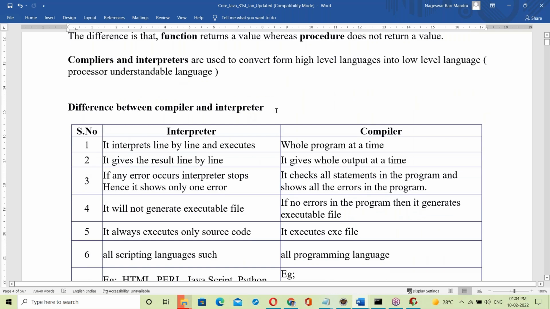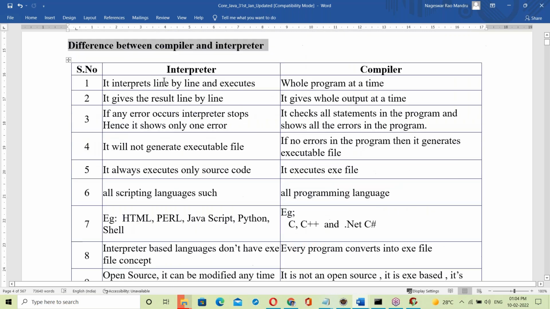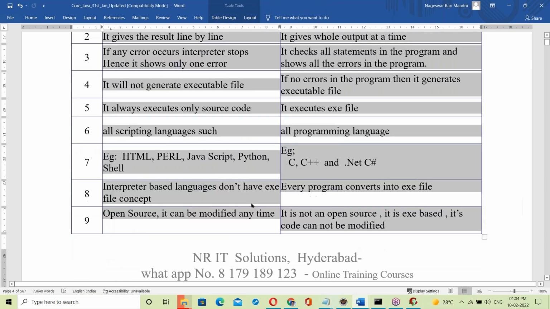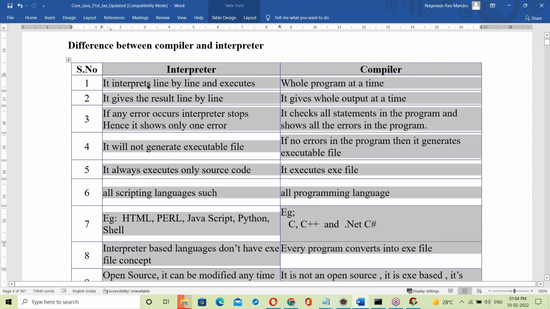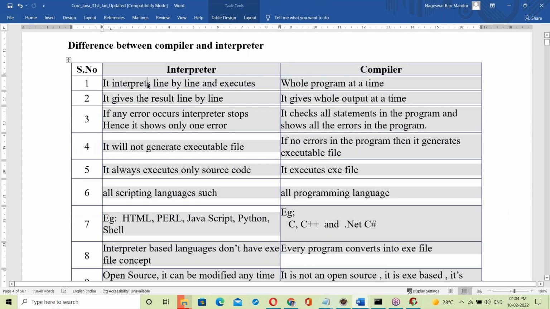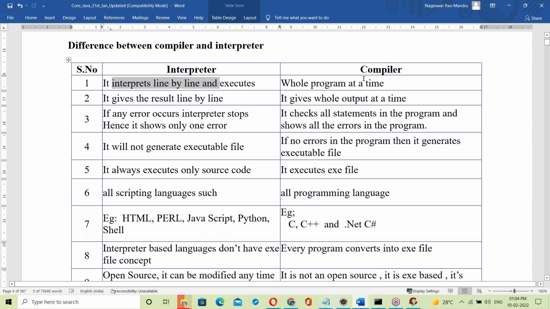See the difference between interpreter and compiler. Those 9 differences are prepared in the document. Interpreter: line by line. Compiler: whole program at a time, top to bottom. Interpreter gives line by line output; compiler gives the whole output at a time. The interpreter shows only one error; the compiler shows all the errors.